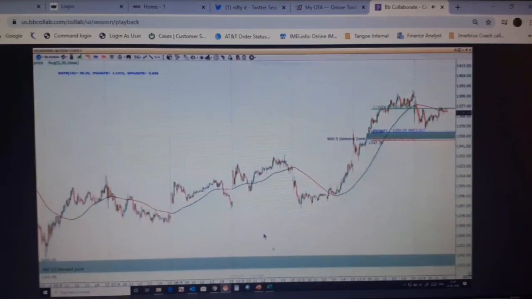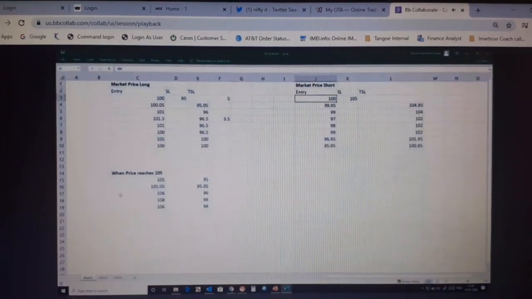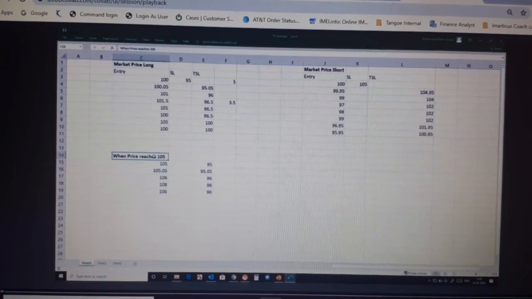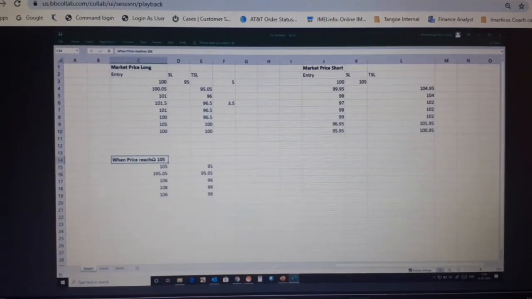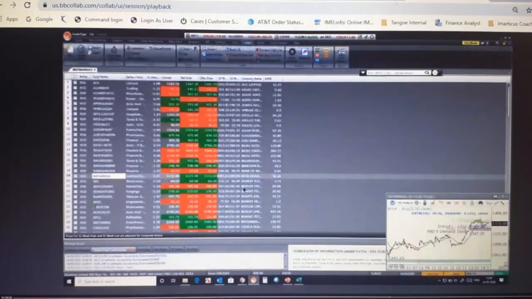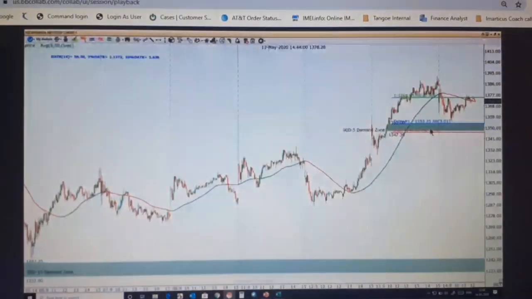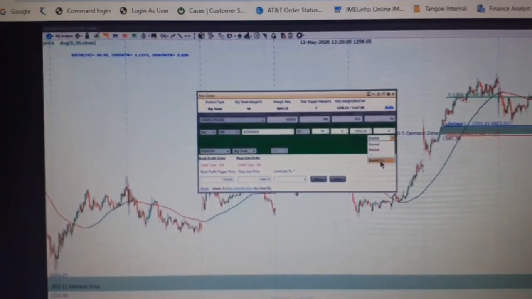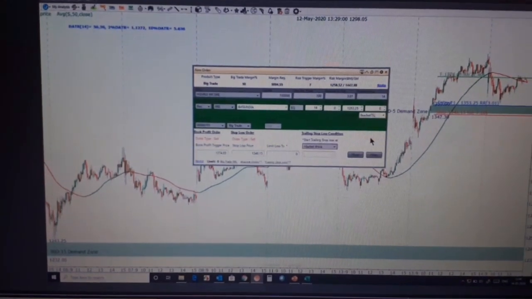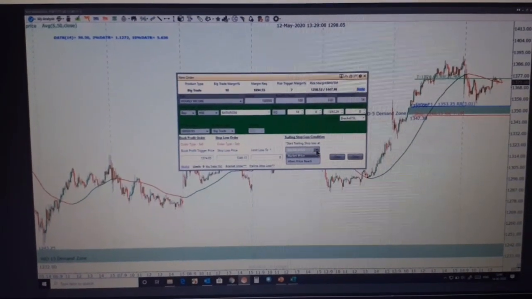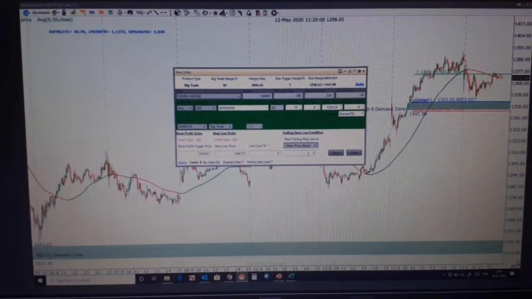Okay, so let's go for the second option, which is over here, when price reaches. What is the meaning of this, when price reaches 105? How to put this condition over here? I double click this, bracket TSL, and you go here and select when price reaches.